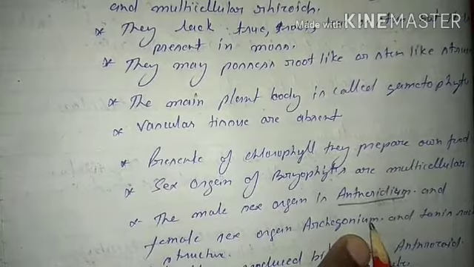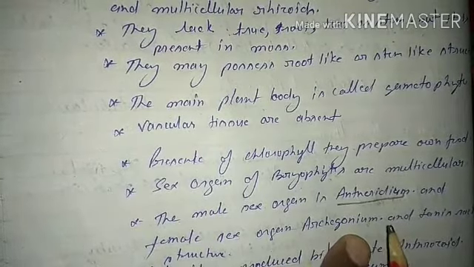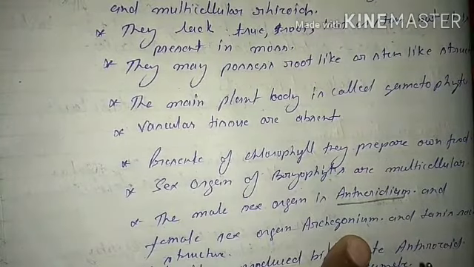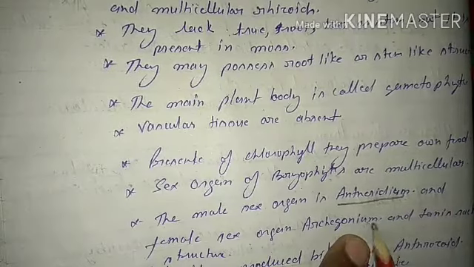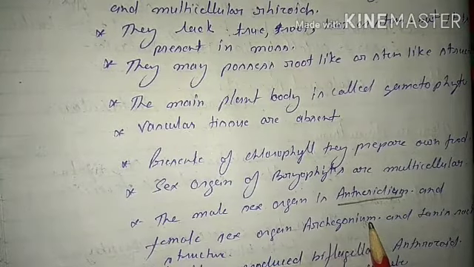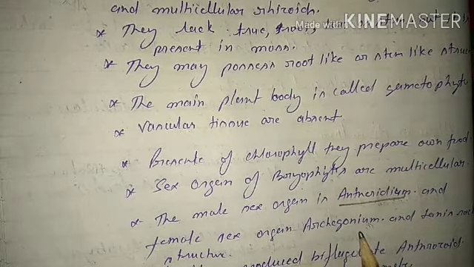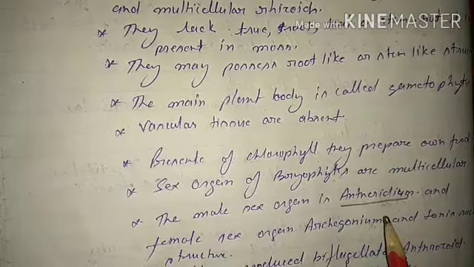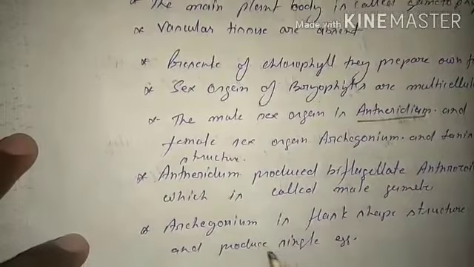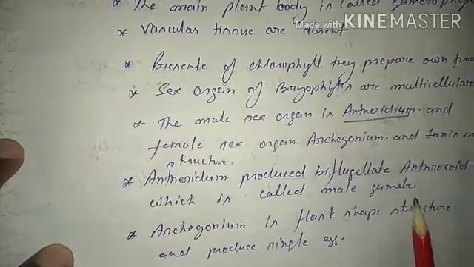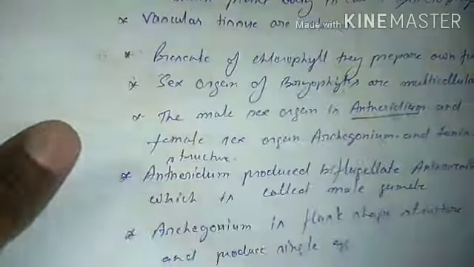The female sex organ is called the archegonium, and it produces only one egg, which is the female gamete. The antheridium produces antherozoids, which are biflagellate. The archegonium is a flask-shaped structure and produces a single egg. Everyone clear about this?